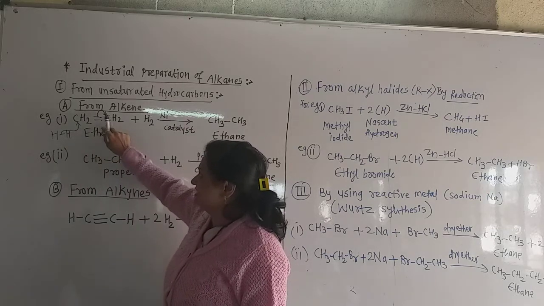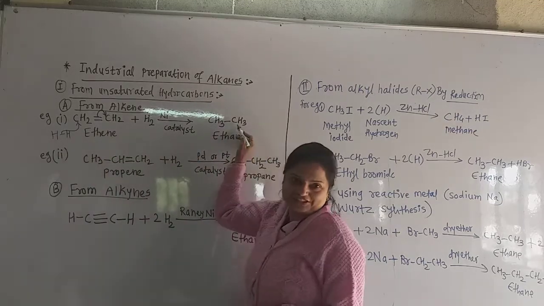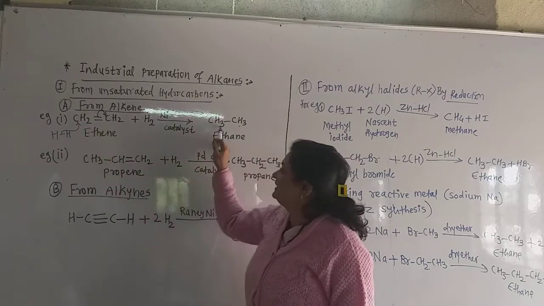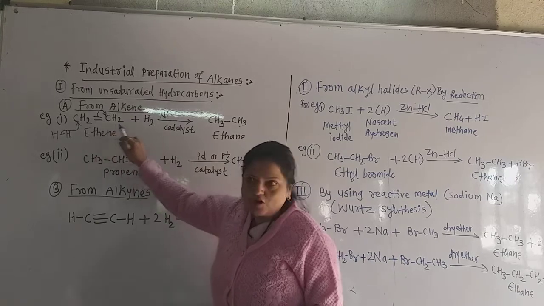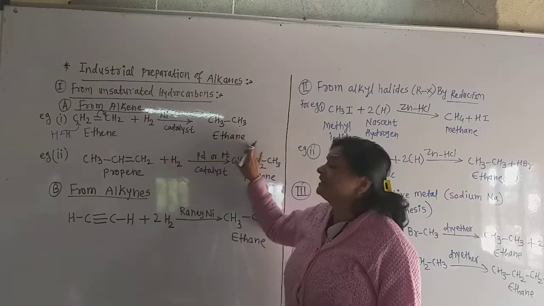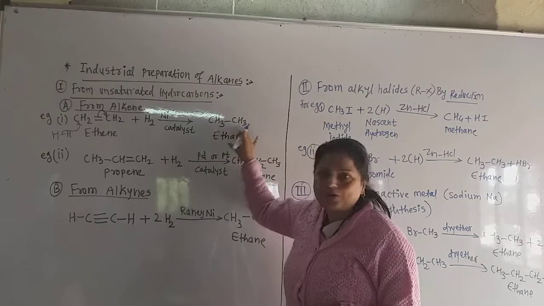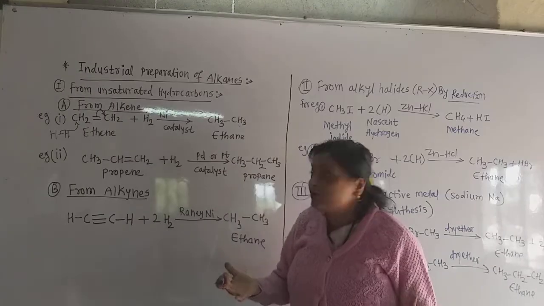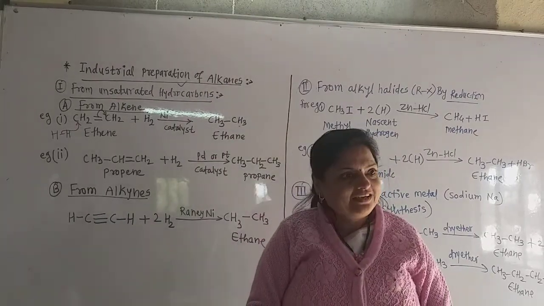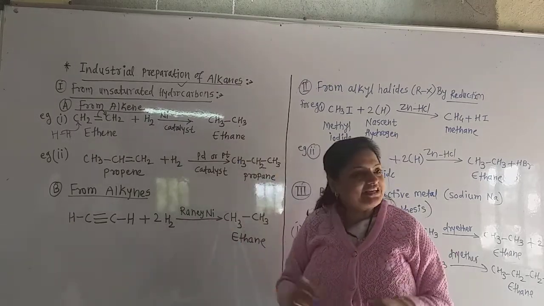So this CH2 minus attracts this H and there is again CH3 from that. Now see this CH2, now this is one CH3. Now this bond gets shifted, so only a single bond is there and this also becomes CH3. Now this is nothing but the alkane, because there is a carbon-carbon single bond, and this is ethane as it contains 2 carbon atoms. So we obtain ethane. We are seeing the preparation methods. We have to produce ethane or alkane. So alkane is obtained. Now this is the method of preparation.